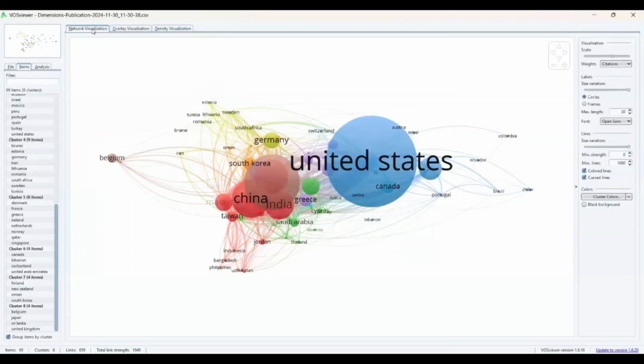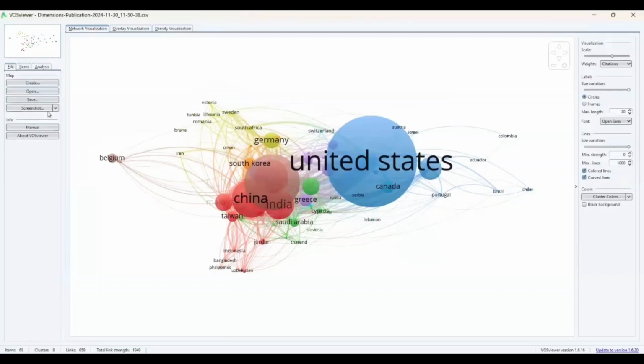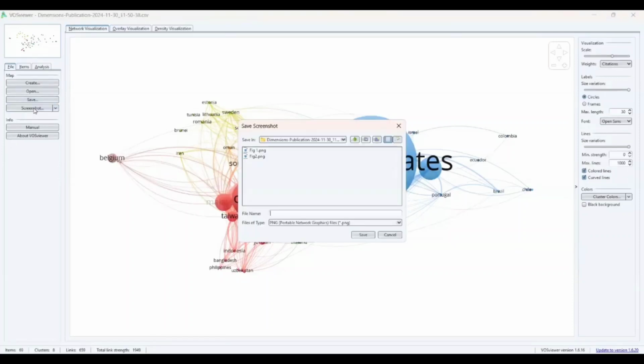Ma'am, can you show how to save the file in PNG? You can go to file, then save screenshot. You can click here and it will give you the options: save, print, copy to clipboard. Some options are also there, like we can scale it, whether we want to make it smaller or bigger, increase or decrease, whatever you want, we can do that. You can include borders also, like a black border will come. If you want a transparent background, that you can also do. And then click OK. And then from here, you may save.